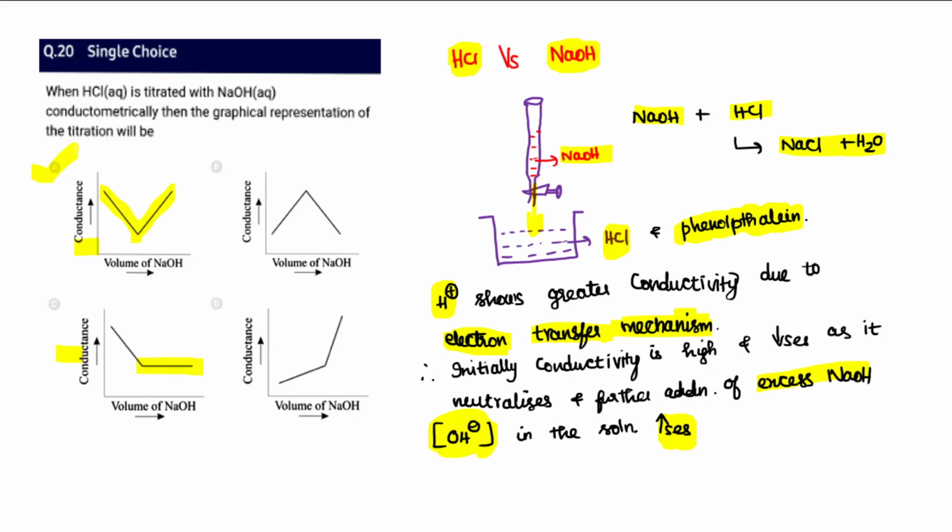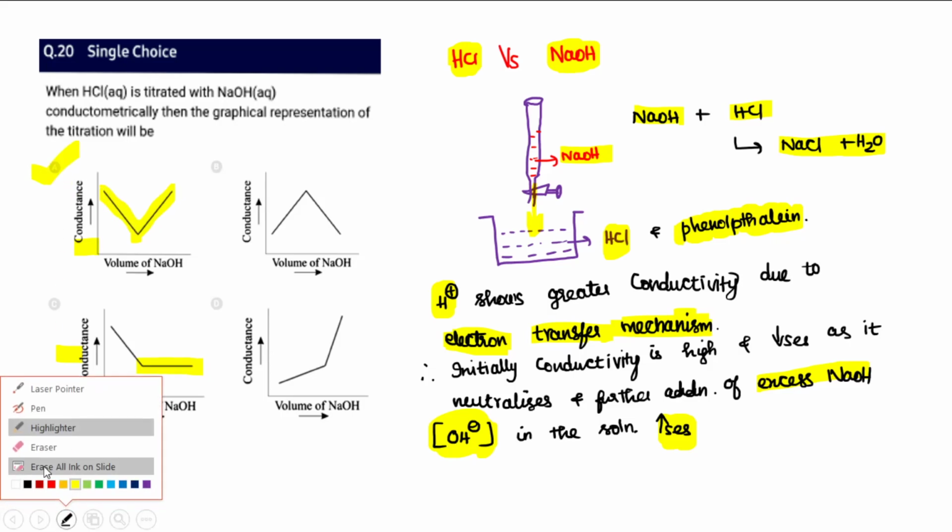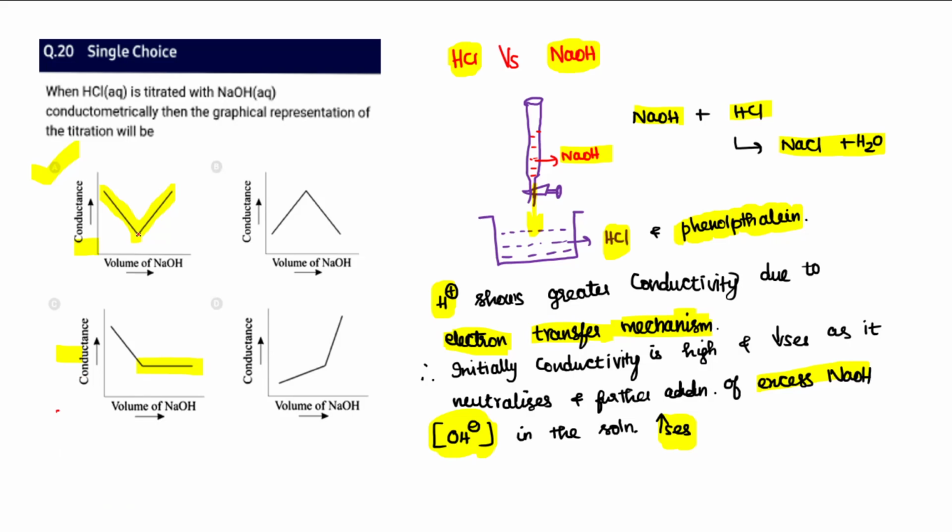So there is a decrease as well as an increase. So I will call this point the equivalence point. This is the point at which both acid and base get neutralized. So option A, option B and option D we can nullify because initially there should be very high conductivity, but initially the values are very low in both cases. So therefore I'm just neglecting these two graphs.